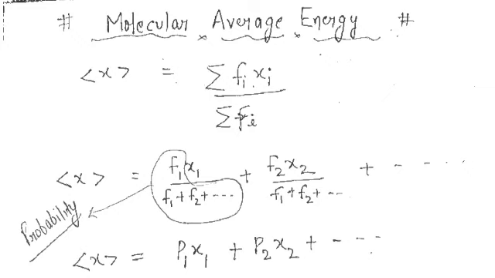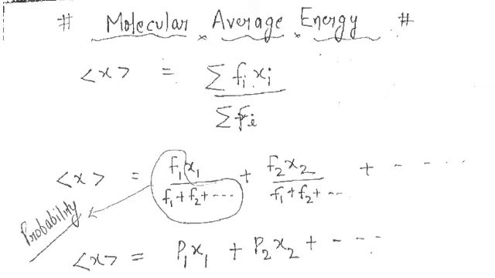One thing to understand here is that F1 is the property of one molecule, so F1 upon the summation of Fi would be the probability for that particular molecule. So that for the first molecule would be P1. Similarly, F2 upon F1 plus F2 and so on is the probability for the second molecule.